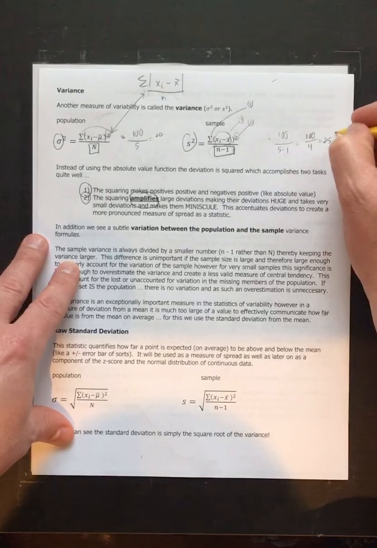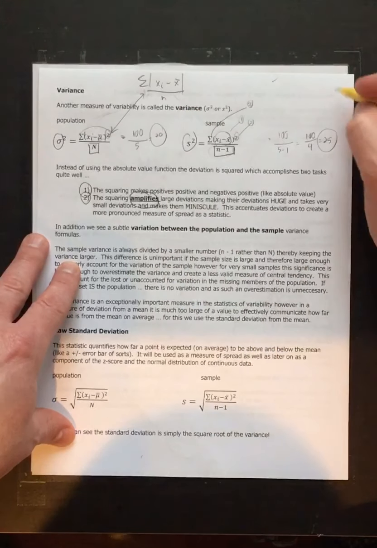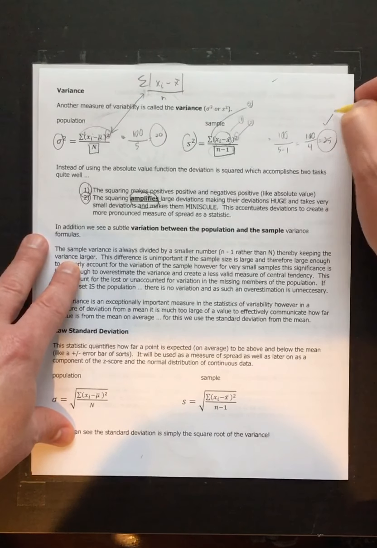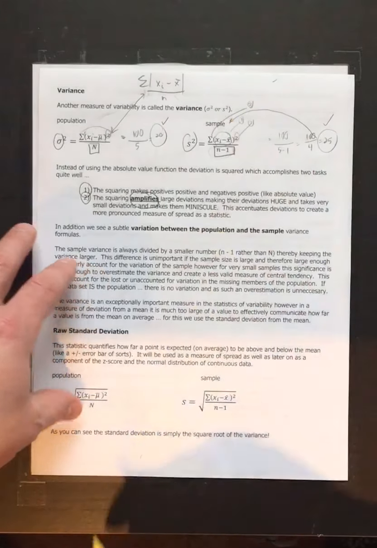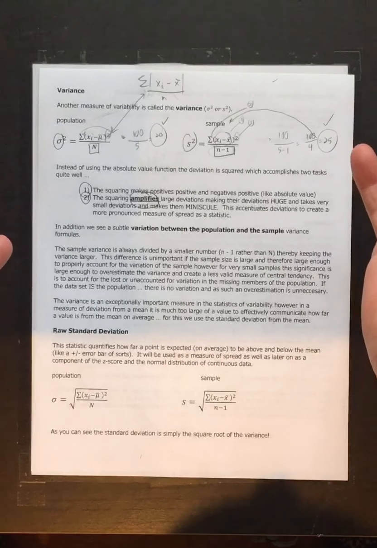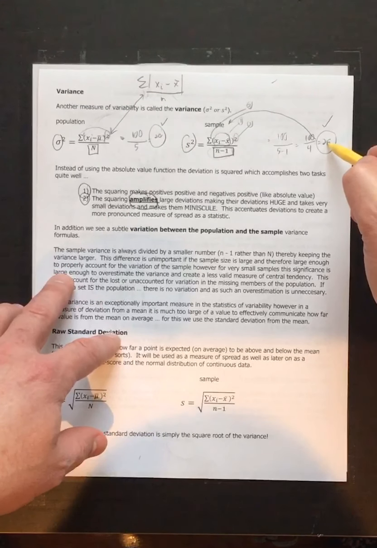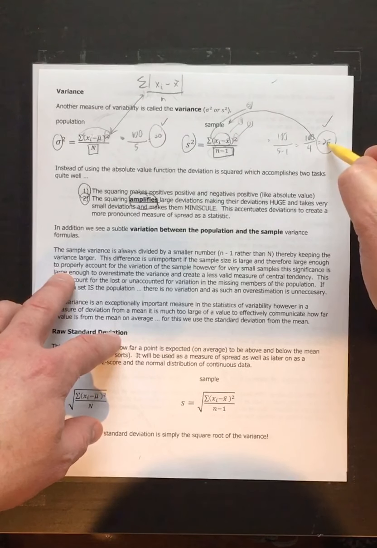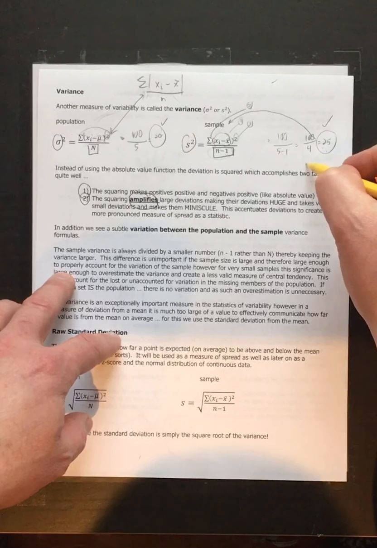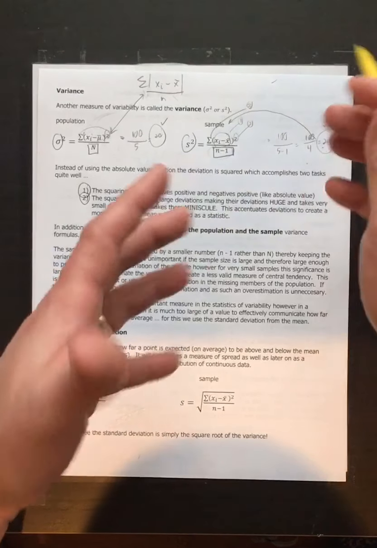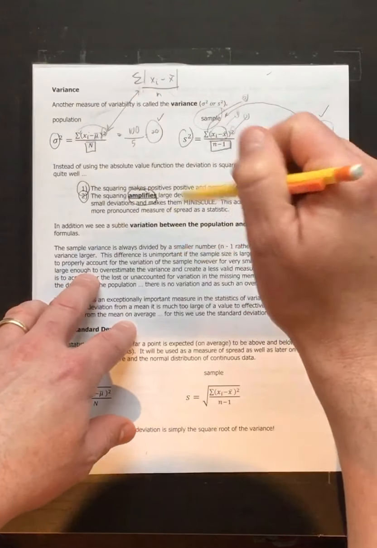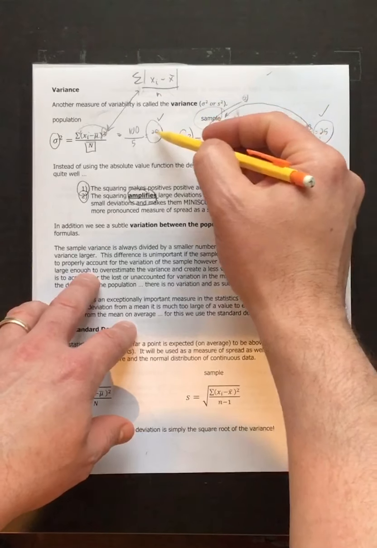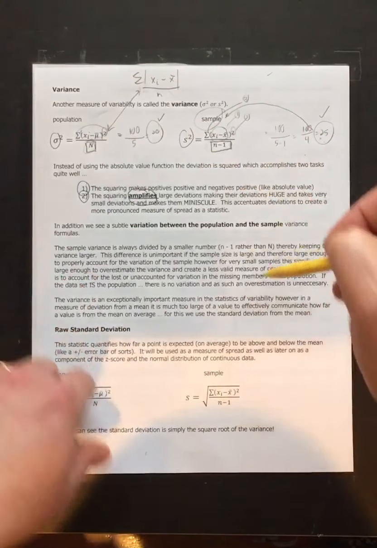you get 25. Now why is my variance higher in a sample than it would be in my population? Well, if it's a sample and I only have 5 individuals, I could be leaving out a lot of variation that exists in the population. As a result, I overestimate how bad my predictor is. Remember, this is a score that I give to my mean. If I make it too big, I make it less accurate, which it is if it's a sample because I don't have everybody. But if it's a population, I don't have to worry about making it less accurate, so I just divide by this value. So that's what the n minus 1 does.